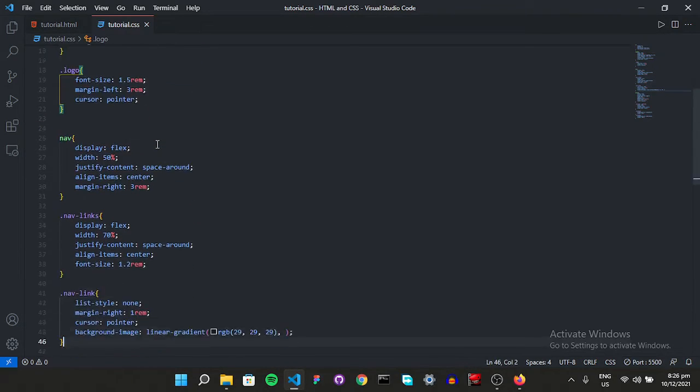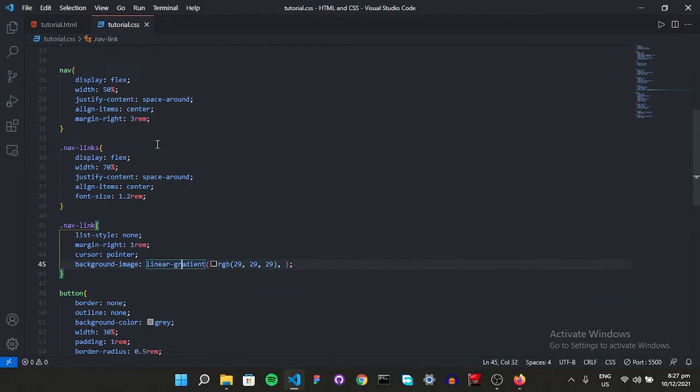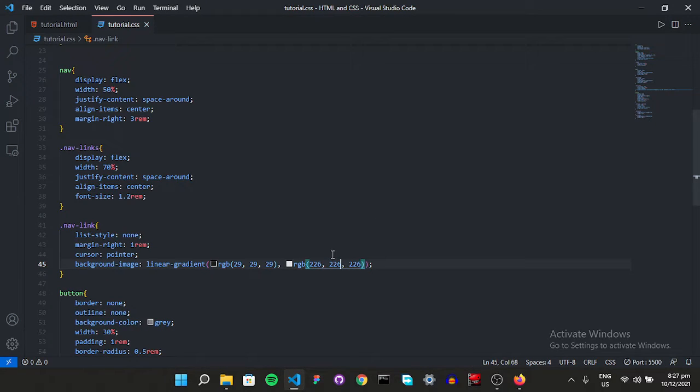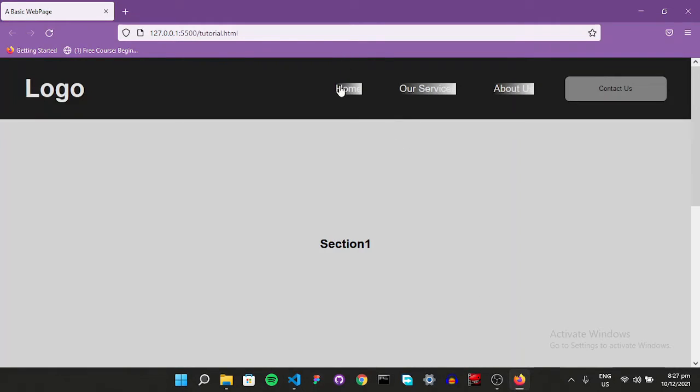And let's go for gradient and paste it right here. Right? Now if you see, there it is. But I want my gradient to go from top to bottom, so these are the properties. You can give it 90 degrees of slope. So now it's going to be 90 degrees from here to here.